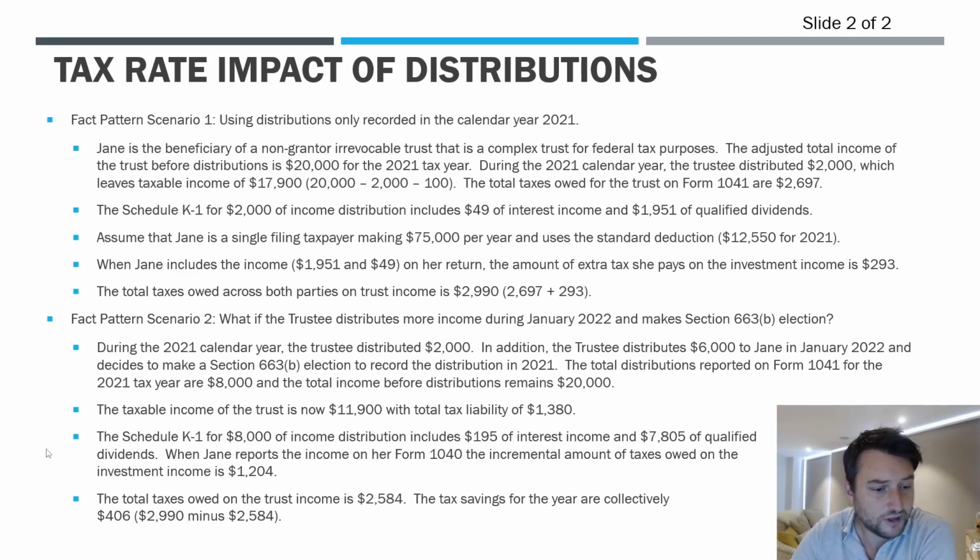So that covers it for this little tutorial on it. So the 663B election, always something to keep in mind when you're advising your clients on trust distributions, or if you are a trustee, right? If you're a trustee, you should be mindful of these rules too, because it could be something that you're doing on behalf of the beneficiaries to make sure that you're helping them, overall, again, lower their overall tax footprint, tax profile, that is.